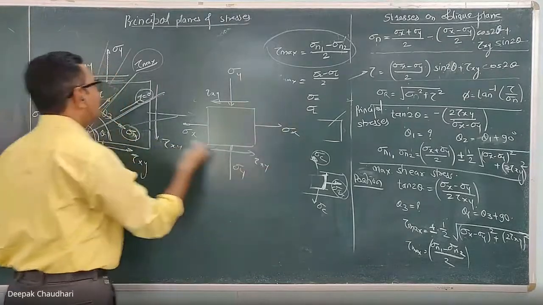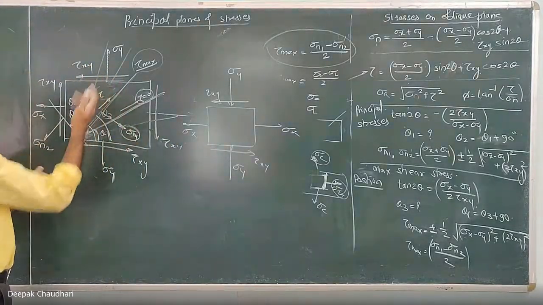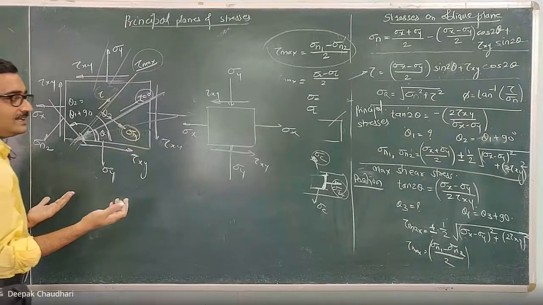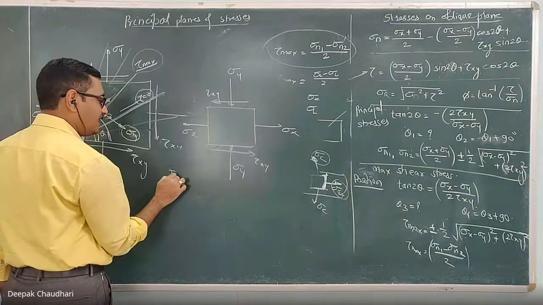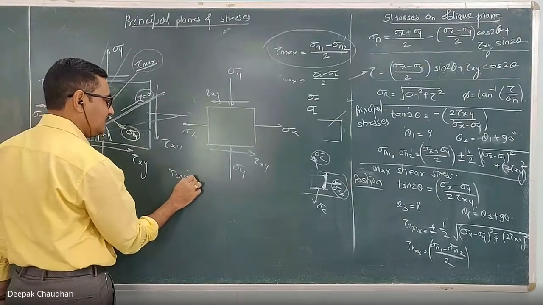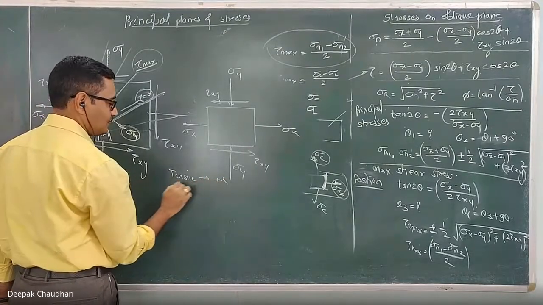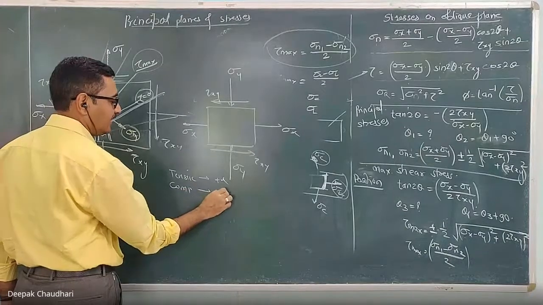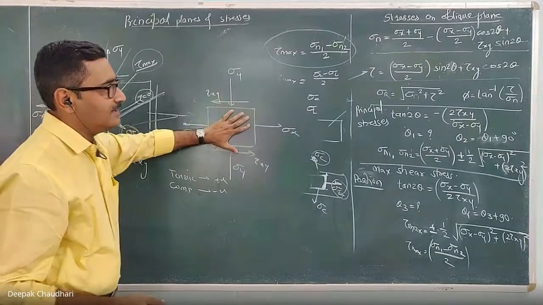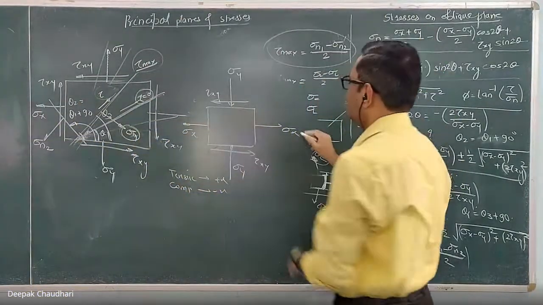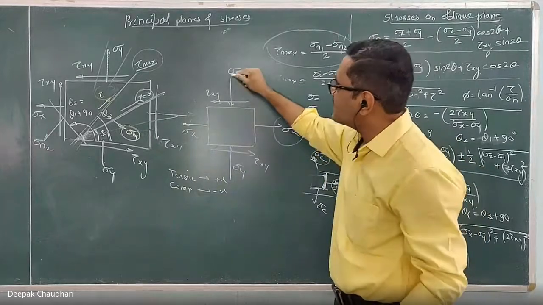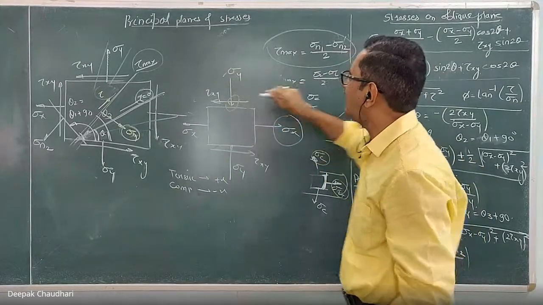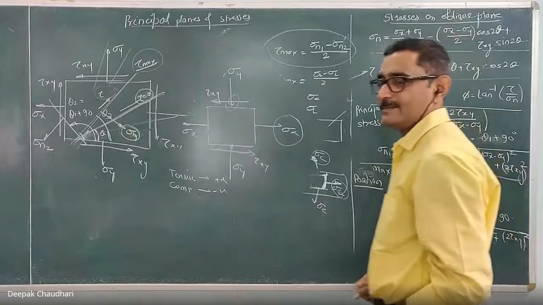When this was derived, it was assumed that both normal stresses are tensile. So remember, if the normal stress is tensile, you have to consider it positive. If it is compressive, you have to take it negative. Means for this strained body, if you are using this formula, sigma x is positive, whereas sigma y is compressive, so this value you have to take negative here.